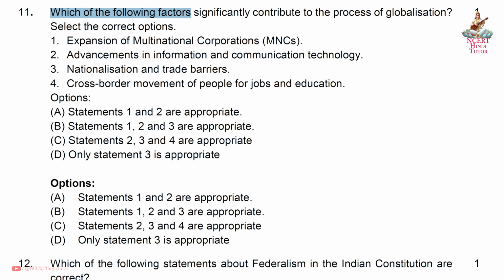Question 11. Which of the following factors significantly contribute to the process of globalization? Select the correct options. So friends, option A is correct. Statement 1 and 2 are appropriate. First, expansion of multinational corporations (MNCs), and second, advancements in information and communication technology.